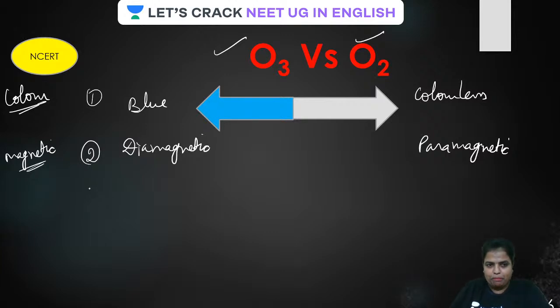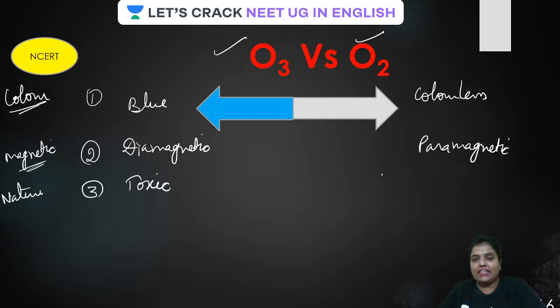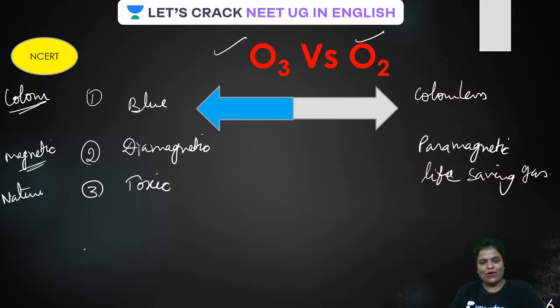Now the third comparison, guys, which is toxic nature. Which is toxic? Ozone is toxic. That is the reason it is used as a disinfectant, germicide, isn't it? Whereas oxygen is a life saving gas. If it is not there, we will not be there either, isn't it? Yes. Okay, guys.